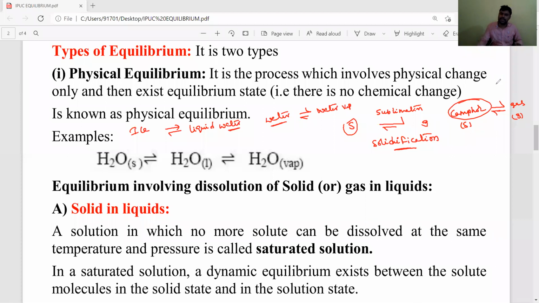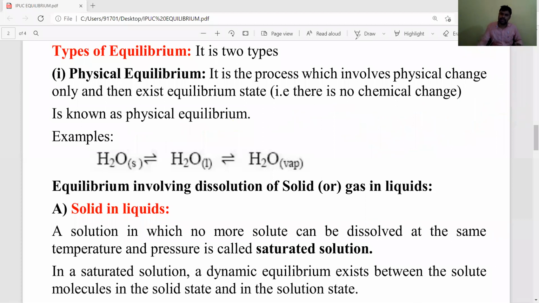And commonly in our daily life this physical equilibrium also exists in solutions. In what kind of solutions does this physical equilibrium exist? Let's observe the dissolution of solids in liquids, as well as gases in liquids. In these processes also physical equilibrium exists.